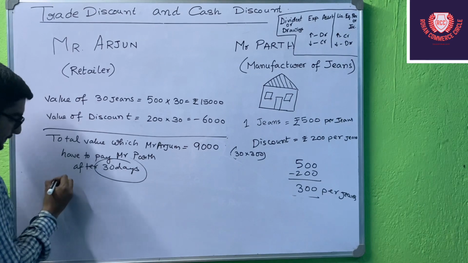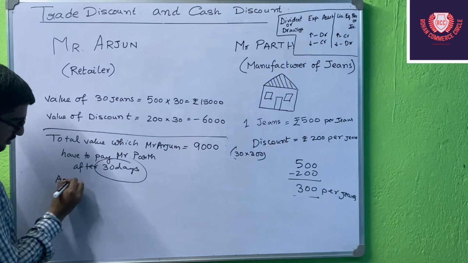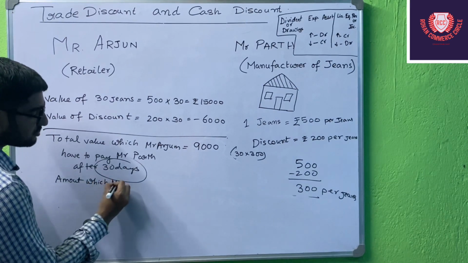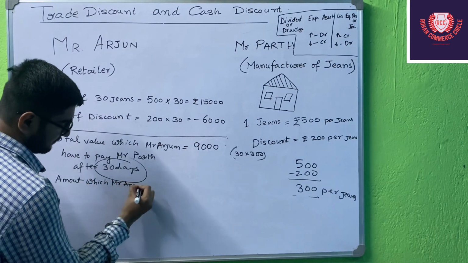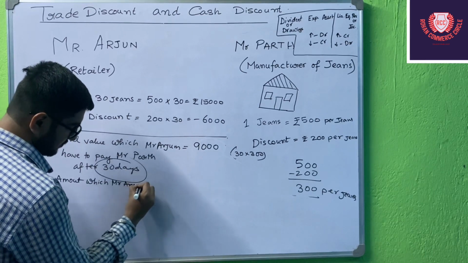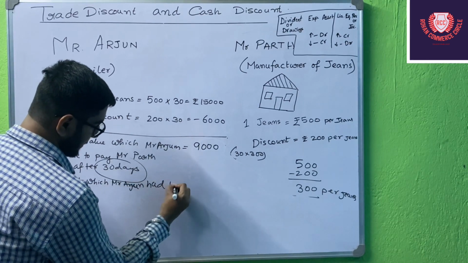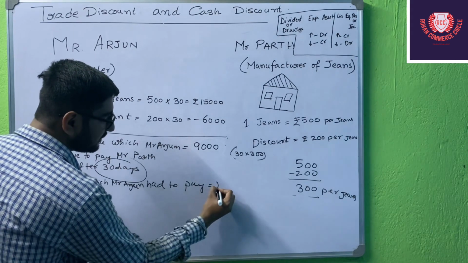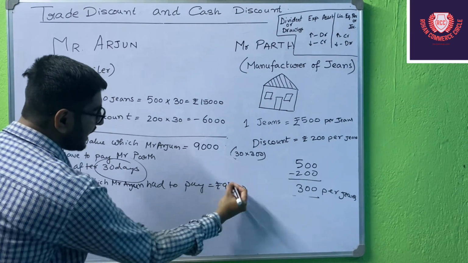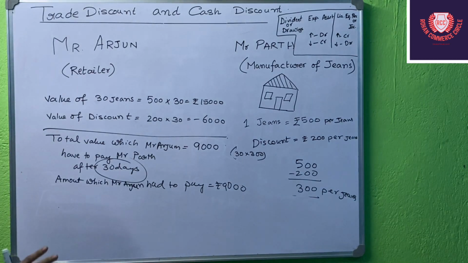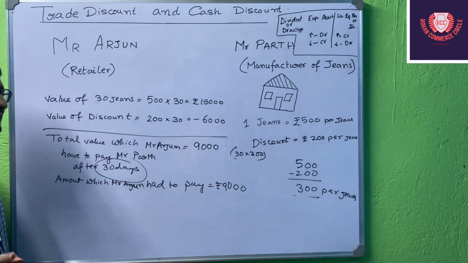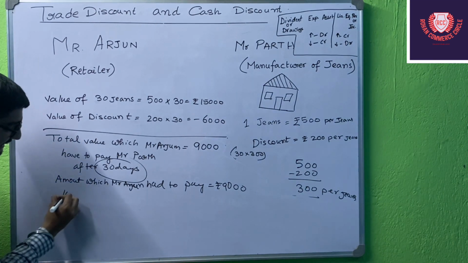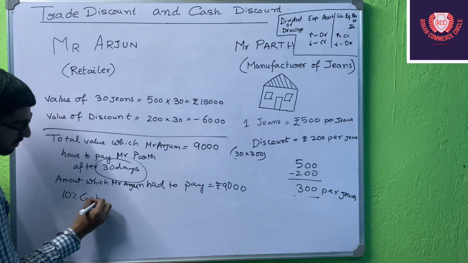The amount which Mr. Arjun had to pay, how much was it, students? It was rupees 9,000, right? So 9,000 Mr. Arjun has to pay to Parth. But as he is settling it after 2 weeks, Mr. Parth is giving an additional 10% cash discount.